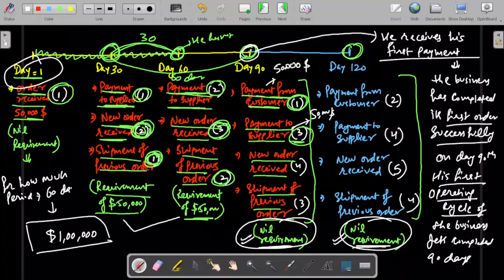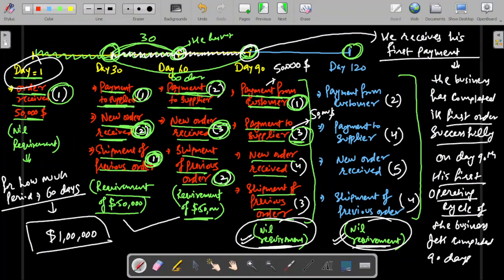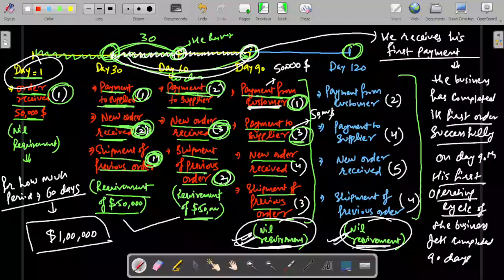60 days. Because on 30th day is the first time when he used those funds, and he used them for 30 days. Then he again made payment of $50,000, and he again required credit for those 30 days also. So in total he used $1 lakh for 60 days. So $1 lakh requirement in the business is there for around a 60 days period. Once the first cycle gets complete, you shall find that there shall not be any requirement of funds in coming working capital cycles.